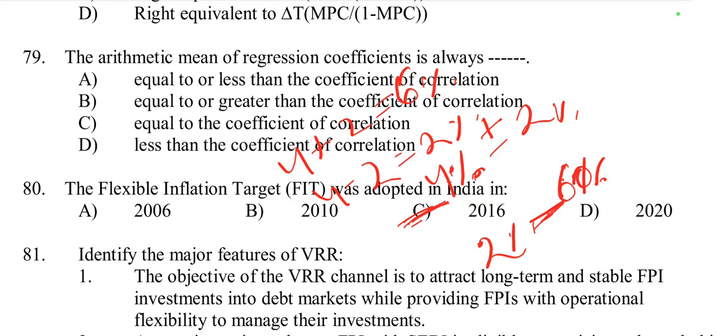So the medium target level of inflation is 4%, but we may increase by plus 2% or decrease by minus 2%. So it ranges from 2 to 6%. So it is called the flexible inflation target. It was adopted in 2016. So option C is right.